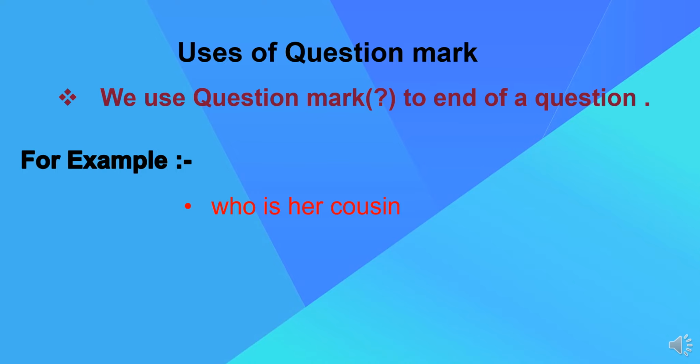While you are speaking, you have to change your tone, and while you are writing, you have to add a question mark after the sentence. So what will be the changes here? W, we will write W as a capital and then put a question mark. So who is her cousin, right?